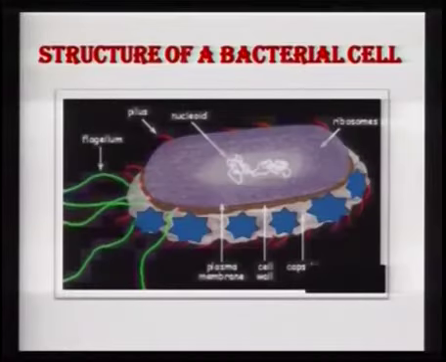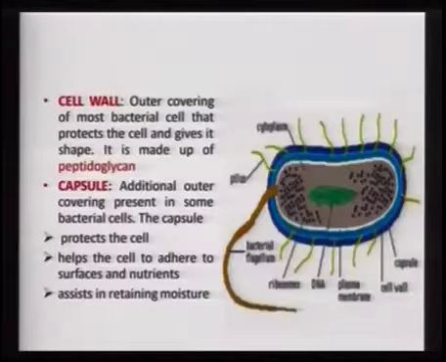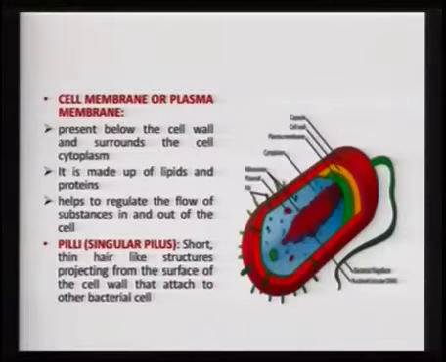As you can see in this, the blue stars here where they are shown, it is the capsule layer. And the capsule layer, like the cell wall, protects the cell, helps the cell to adhere to surfaces and nutrient, and assists in retaining the moisture. Now, inner to the cell wall, you will find a plasma membrane or cell membrane. This is a semi-permeable membrane which allows certain substances to move into the cell and certain substances out of the cell.